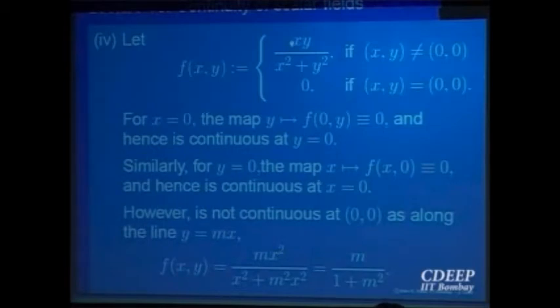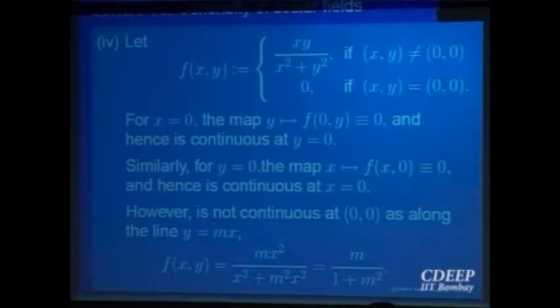We want to use the concepts, or the results proved for functions of one variable, and a function of two variables can be reduced to a function of one variable by fixing one of the variables, right? But even though some properties may be true for each restricted function of one variable, the combined function need not have that property. So this is an example of a function where the one variable functions at (0, 0) have limits, but the function does not have a limit at (0, 0). Both the projection maps at (0, 0) have limits, but the function does not have a limit at (0, 0).